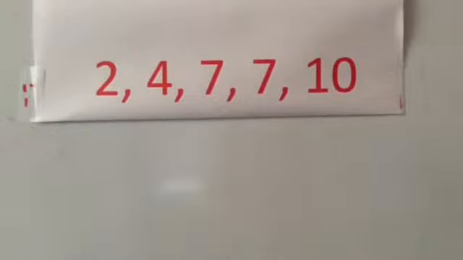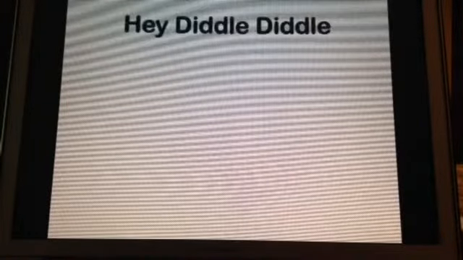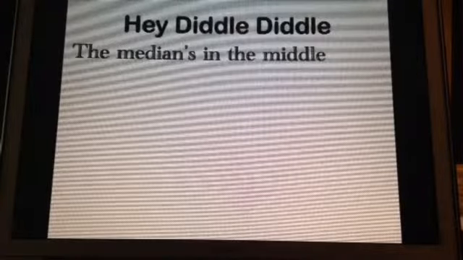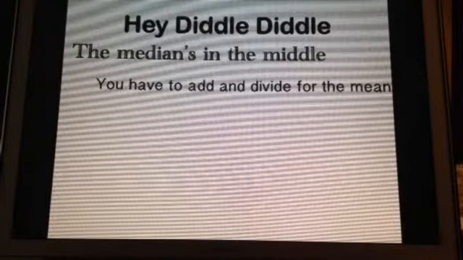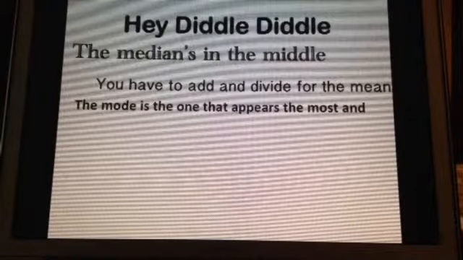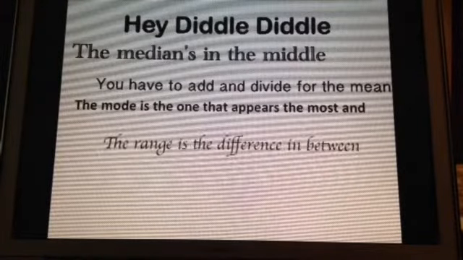So let's apply these new definitions to a set of data so we really understand what mean, median, and mode are. This set of data represents a family and the number of times they stub their toes on something in the living room. Remember the rhyme? Hey diddle diddle, the median's in the middle. You have to add and divide for the mean. The mode is the one that appears the most, and the range is the difference in between.